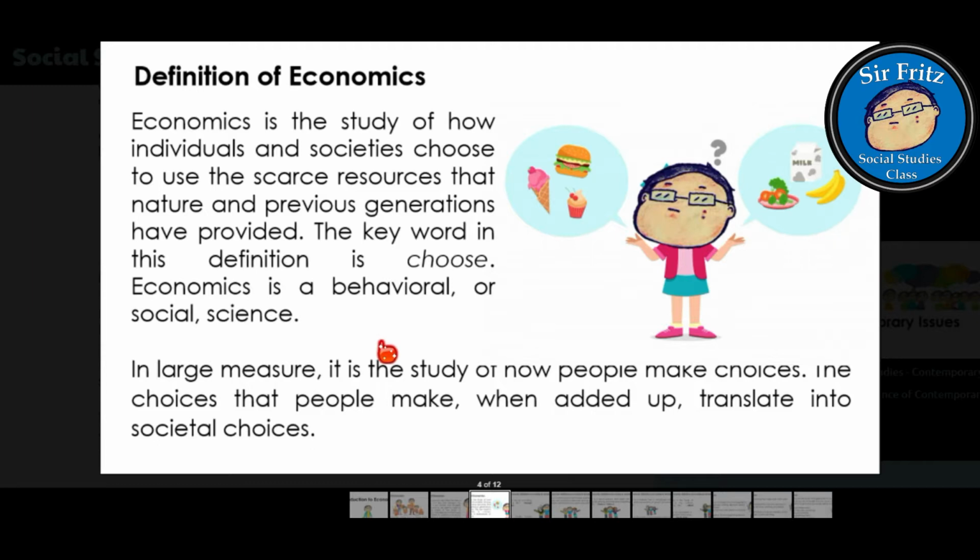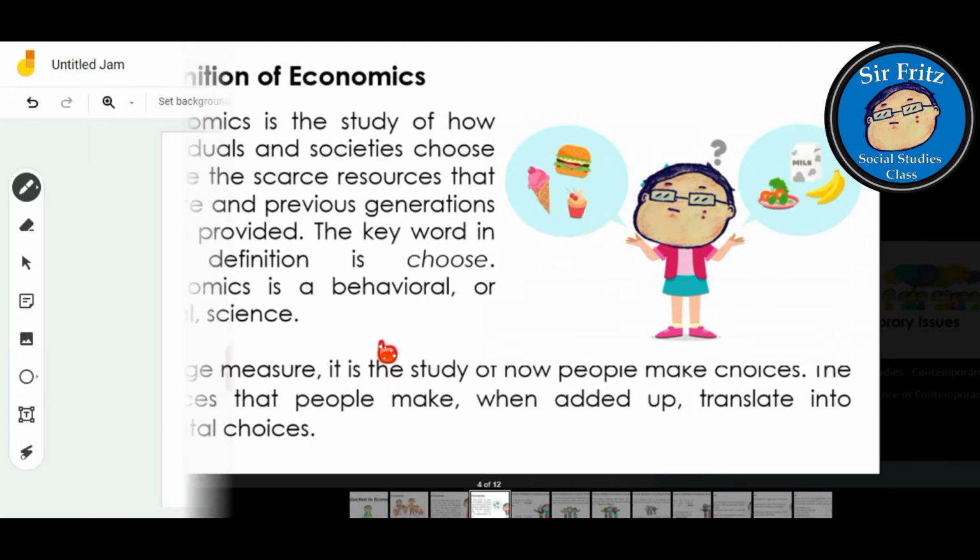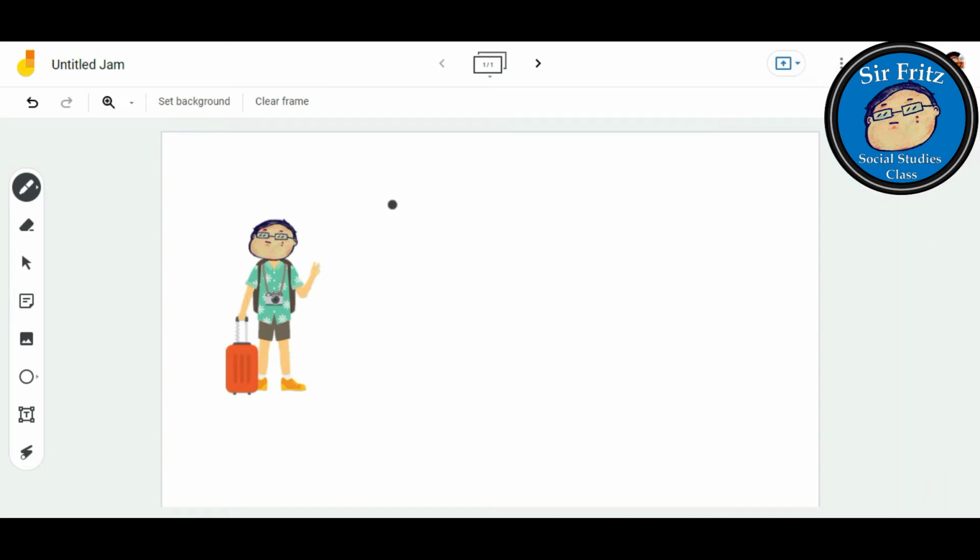The choices that people make, when added up, translate into societal choices. So we are trying to understand what society will do, or what choices they will make in regard to the resources around them. We have here our character. This is Sir Fritz, and not just Sir Fritz. There are also other people around him. That defines what society is, because society is composed of different people, a group of people, and they gather in one place.